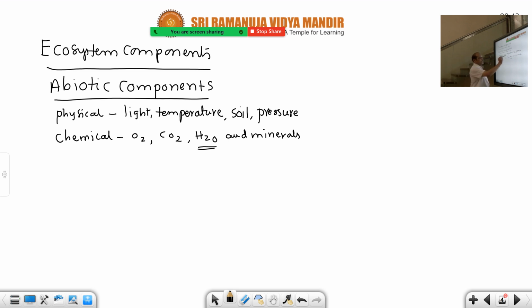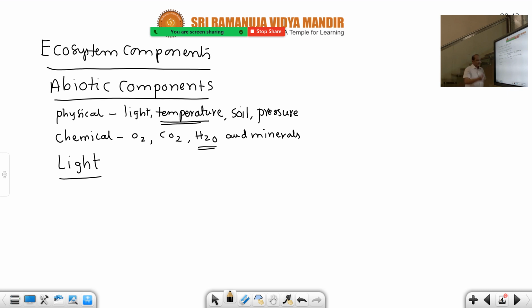In this, the most important essay questions, 8 marks questions for the IPE examination, are temperature and water. Recently temperature has been given, and water is there. In population interactions also an 8 marks question is there, in the next chapter, in ecology again. So let us take this: light, temperature, soil pressure. First of all, we should take the first abiotic factor, light.